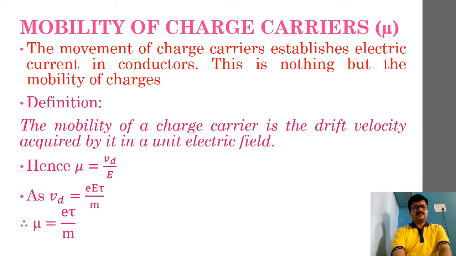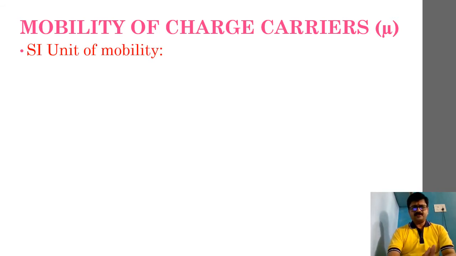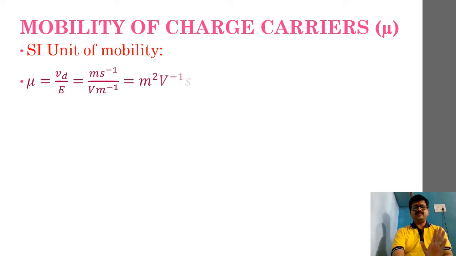Now let's move ahead to our next part. In this part we'll define its SI unit. The SI unit of mobility can be defined in three different ways.